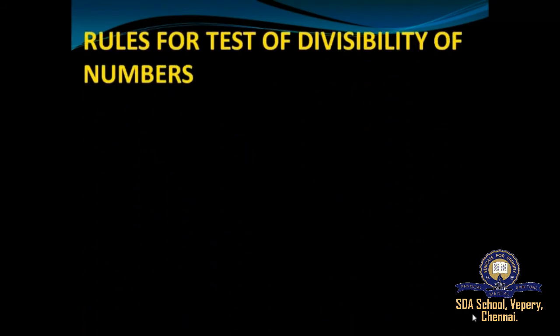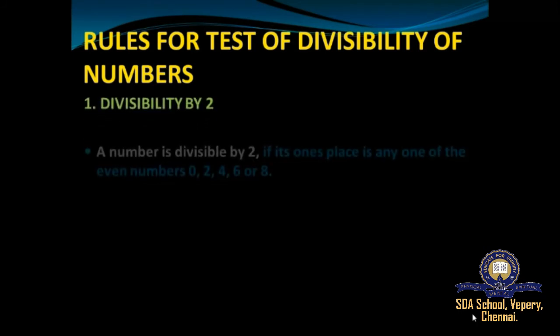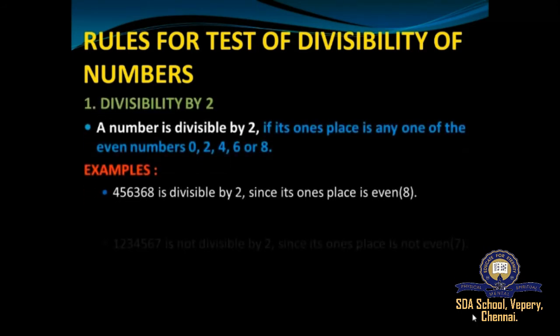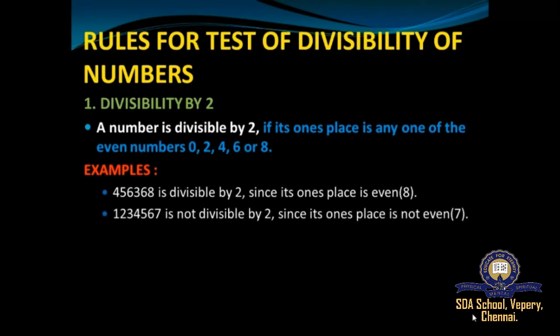Understood, students? Next, we'll move on to the rules for the test of divisibility of numbers. So the first one is divisibility by 2. A number is said to be divisible by 2 if its ones place is any one of the following even numbers, that is 0, 2, 4, 6, or 8. For example, 4 5 6 3 6 8 is said to be divisible by 2 since its ones place is 8. 8 is an even number, so the given number is divisible by 2.